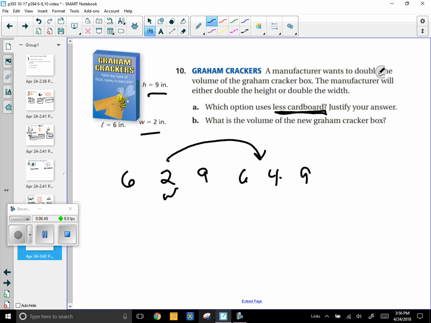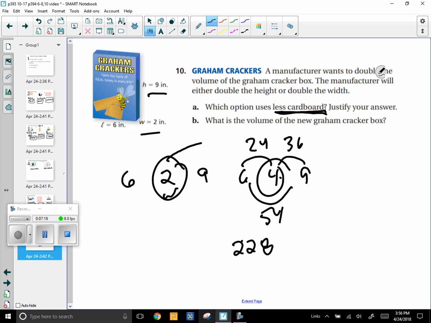Now I'm going to find the surface area by just using the heart method. So I'm just going to go 6 times 4, 24. 9 times 4, 36. 6 times 9, 54. And I'm going to add those up and double it, just like we did a ton of these the last quiz. All right, so you do that, and you end up with 228. So that's when I double the width.